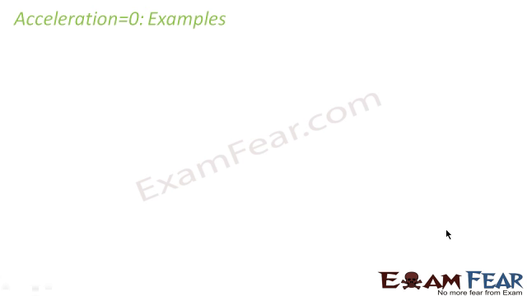Now let us look at certain examples, certain special examples rather, of acceleration. Let us take a first example where the acceleration will be equal to 0. A car is at rest. When a car is at rest, that means the velocity of the car is equal to 0. Now if velocity is already 0, that means the car is not at all moving. So when the car is not at all moving, there is no question of change in velocity, as there is no velocity at all. So in this case, the acceleration would be equal to 0.